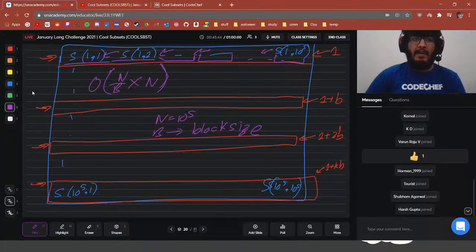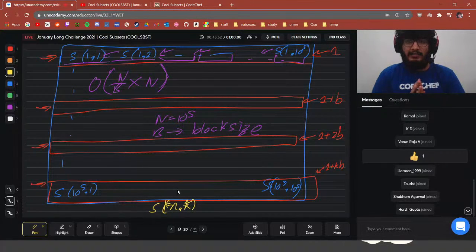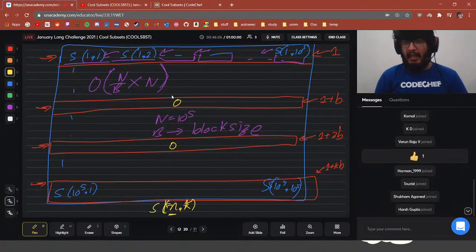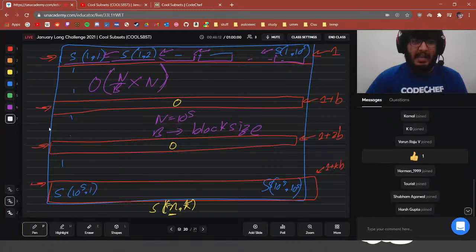Now, when we are given some S(n, k), we want to look at these rows and find the answer efficiently. If this n is among one of the rows that we have already chosen, we have the answer. We have already pre-computed it, and we can just look at those rows and find the answer we want. What if the n that we choose is not in our chosen blocks? Let's say S(n, k) lies somewhere here.